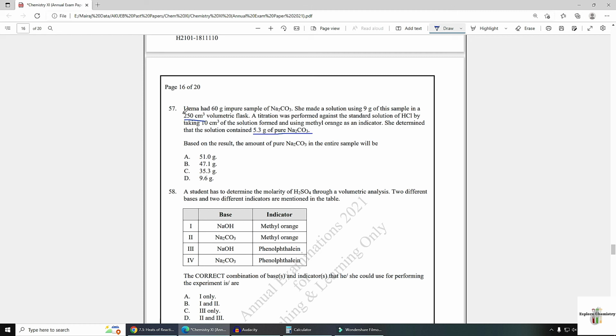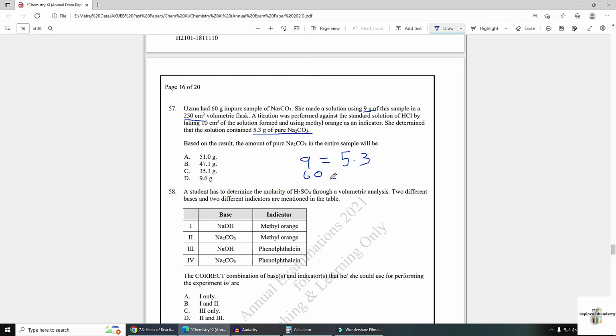5.3 is present in 250 ml, where she has taken 9 gram sample. So from 9 gram she obtained 5.3. So from 60 gram how much can be obtained? 9 grams give 5.3. So 60 will give how much?